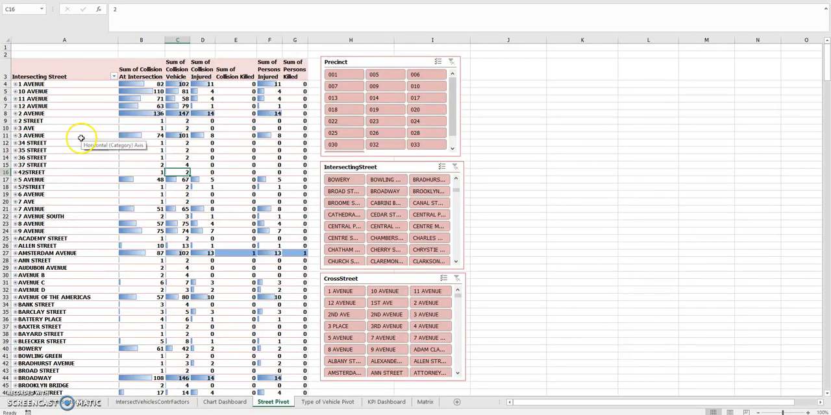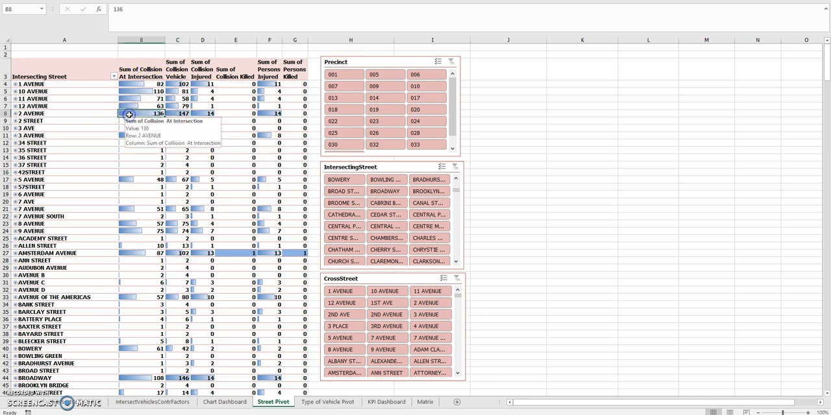The street pivot here is very similar to the vehicle pivot. It is by the intersections and the cross streets and by precincts. So you have the sum of collisions at intersections, sum of vehicles at intersections, and so on. And I also included data bars here because it's helpful. By just looking at it, you can tell what's going on.